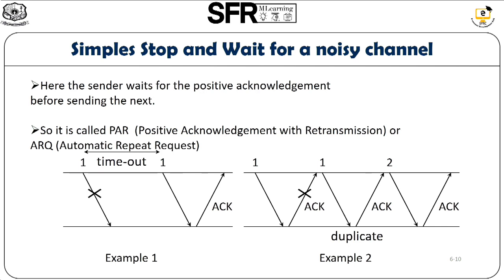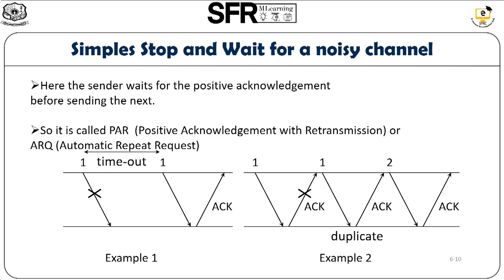So automatically the sender side timer will go off, that is, it times out. So automatically it will send the frame again immediately. Once again the same frame will be sent to the receiver. We know the receiver already received the frame, so it will automatically check the sequence number. The sequence number will be equal to the last frame received, so the receiver can easily guess that it is a duplicate frame.